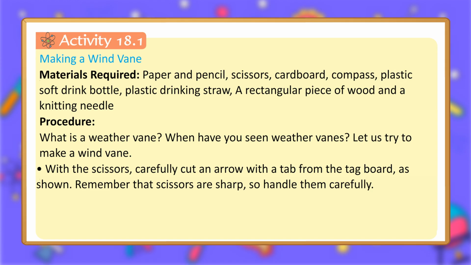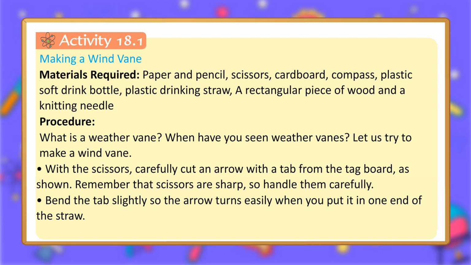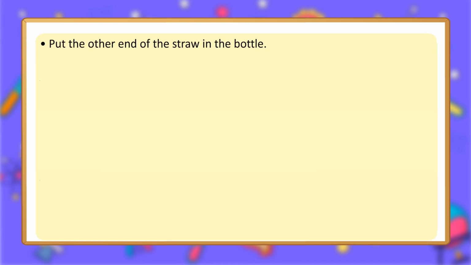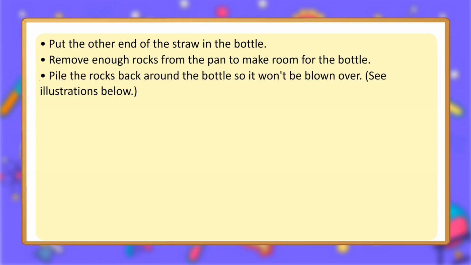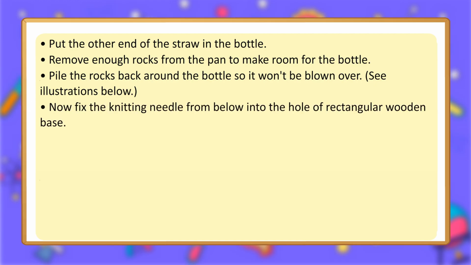With the scissors, carefully cut an arrow with a tab from the tag board, as shown. Remember that scissors are sharp, so handle them carefully. Bend the tab slightly so the arrow turns easily when you put it in one end of the straw. Put the other end of the straw in the bottle. Remove enough rocks from the pan to make room for the bottle. Pile the rocks back around the bottle so it won't be blown over. See illustrations below.